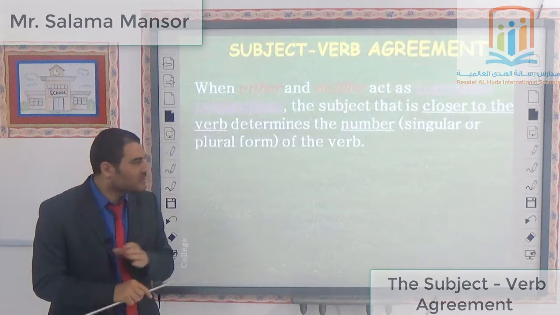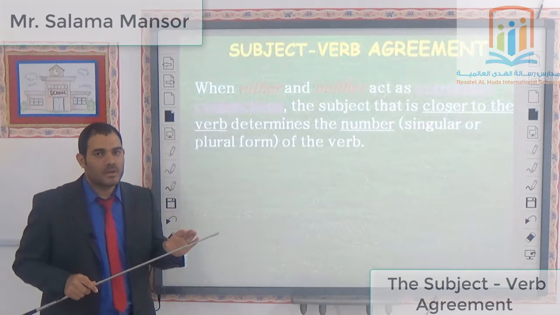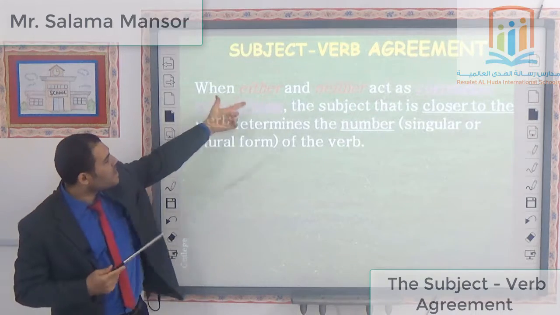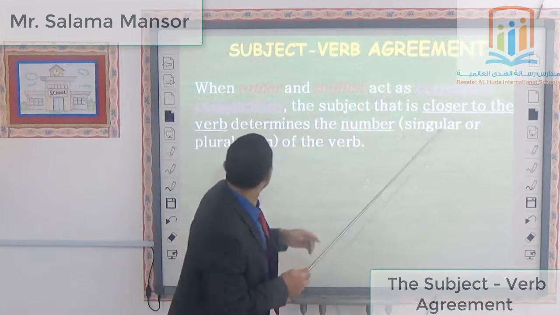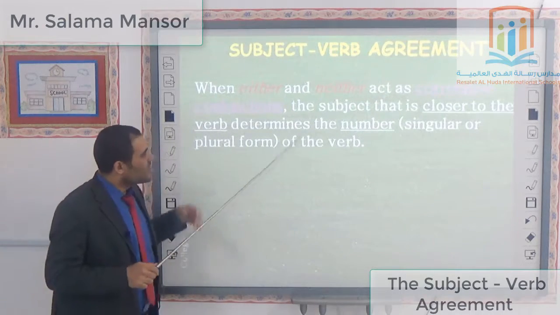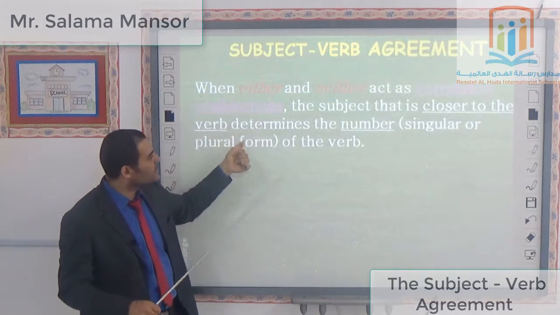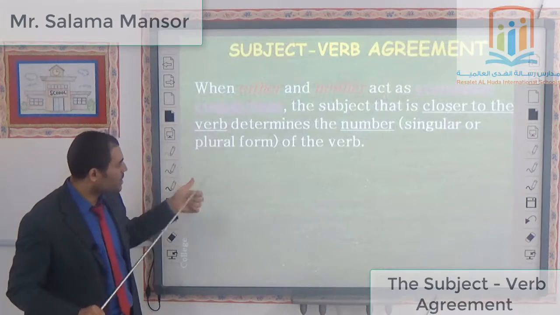But if the words either and neither act as correlative conjunctions, the subject that is closer to the verb determines the number, singular or plural, of the verb.